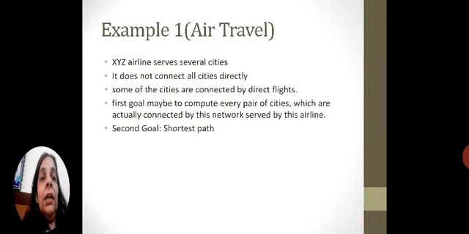So, our ultimate goal in this case is to compute every pair of cities which are actually connected by this network and served by the airline. We would like to know the structure of the network. If the map is not relevant, then we will not be able to find any network.